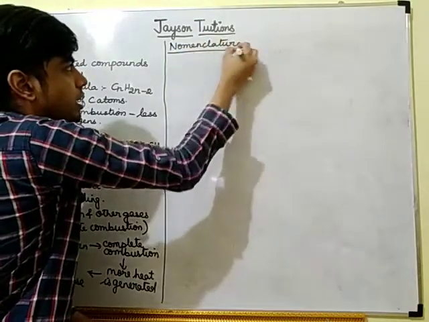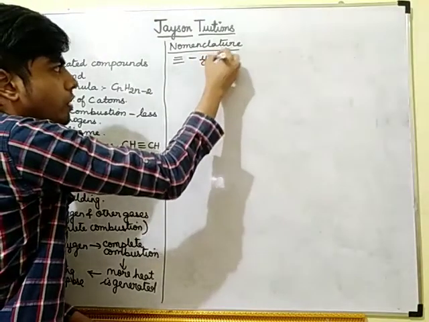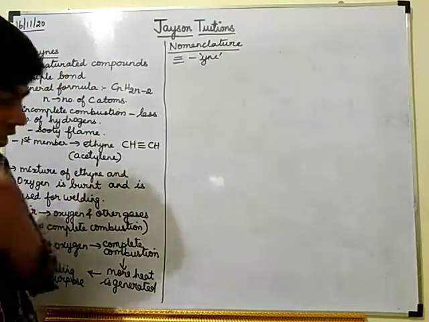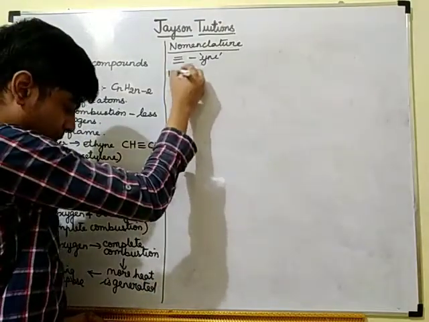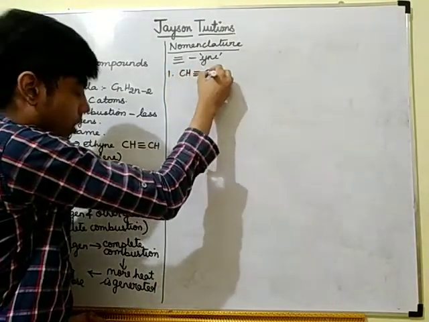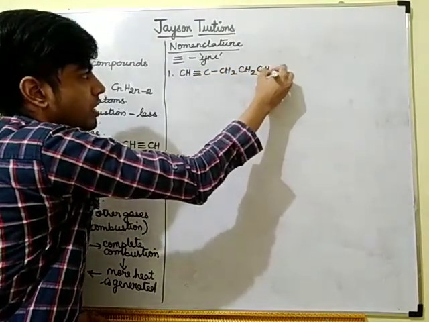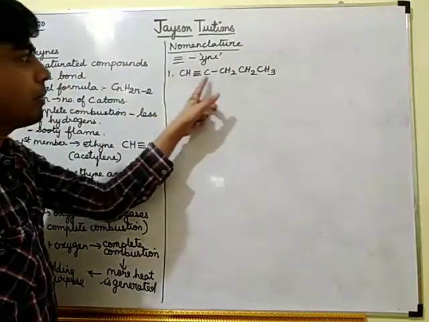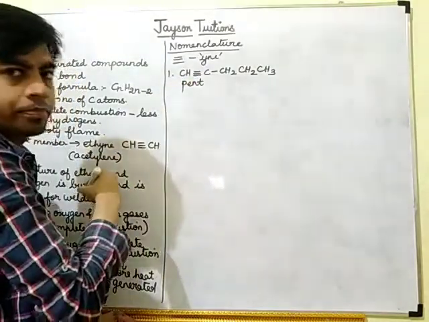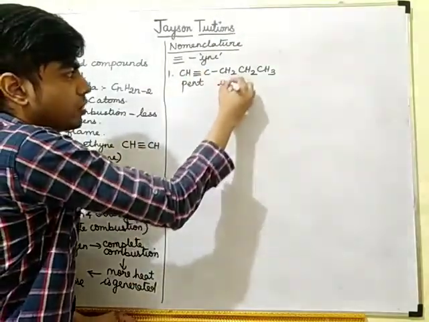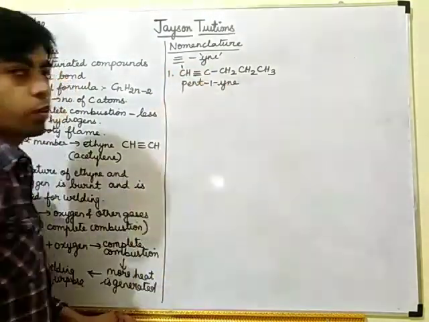In nomenclature, a triple bond will be present. So what is the suffix you will be adding? You will be adding "ine." For example, I will do some problems. CH triple bond C, CH2, CH2, CH3. How many carbons are there? 5 carbons, so it is pent. Triple bond is there, so it is ine. The triple bond is in the first carbon, so it is pent 1 ine.